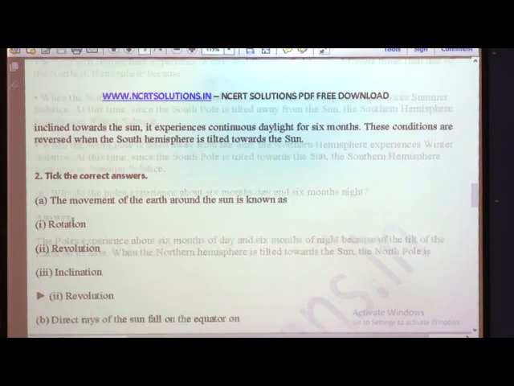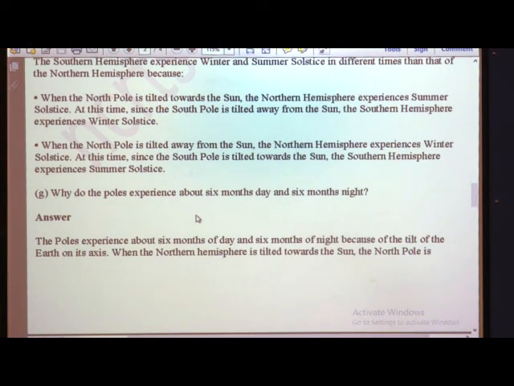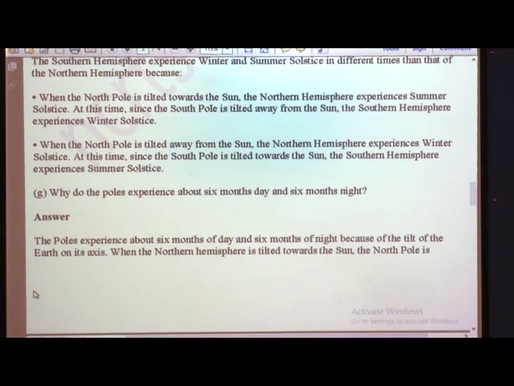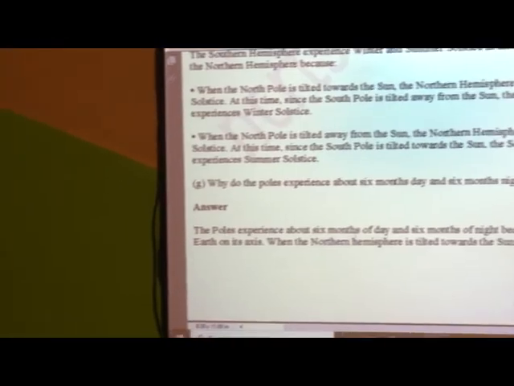Now we will see the last one: why do poles experience 6 months day and 6 months night? The poles experience 6 months of day and night because of the tilt of the earth on its axis. When the northern hemisphere is tilted towards the sun, the north pole is inclined towards the sun. So, it experiences continuous daylight for 6 months. These conditions are reversed when the southern hemisphere is tilted towards the sun.